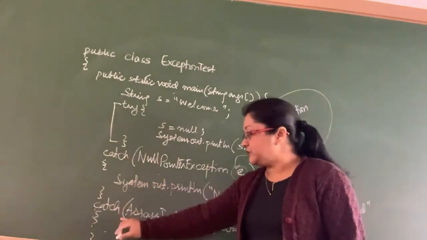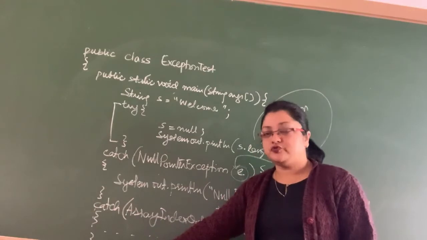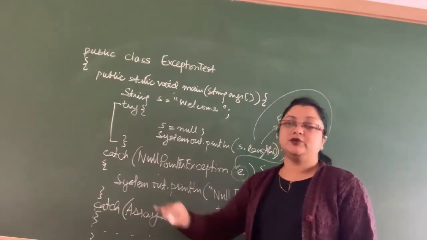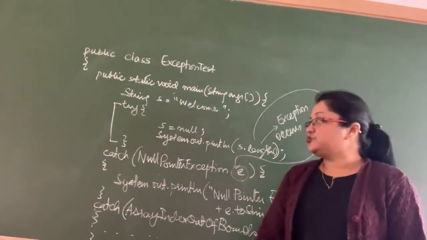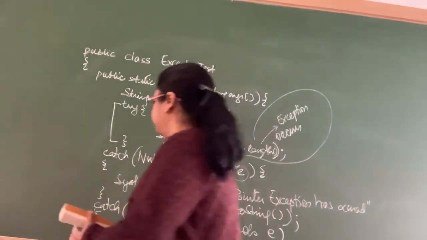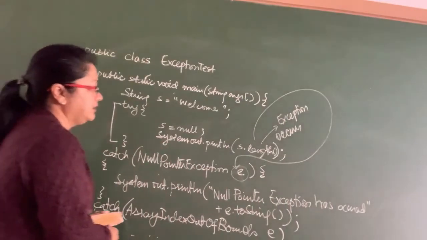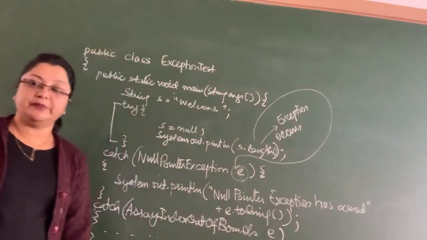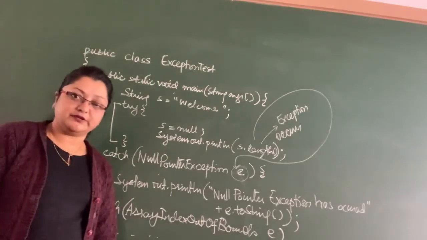After this, it will not go to any other catch block, nor to any other statements in the program. It will go to the finally block. If I have a finally block here, then the code for that finally block will be executed and the program will terminate.